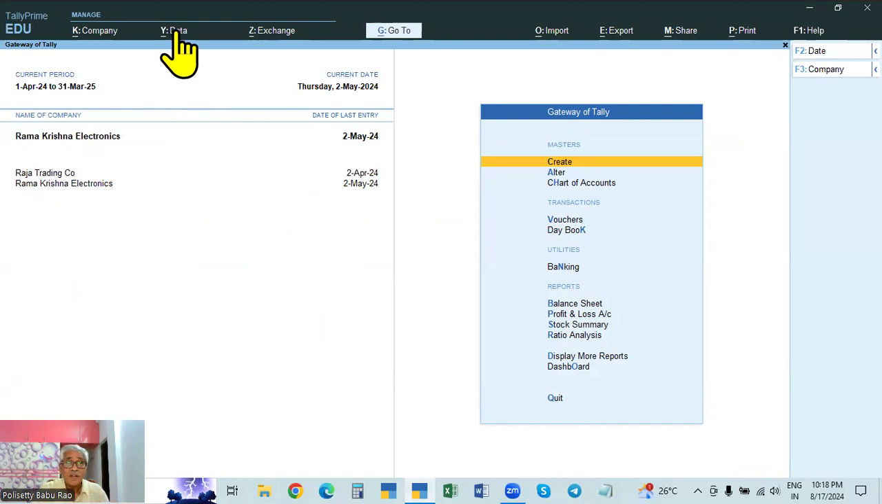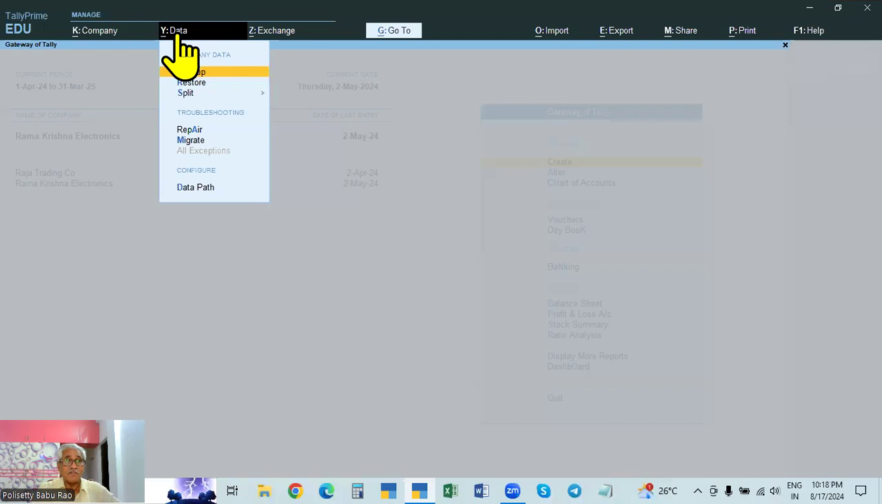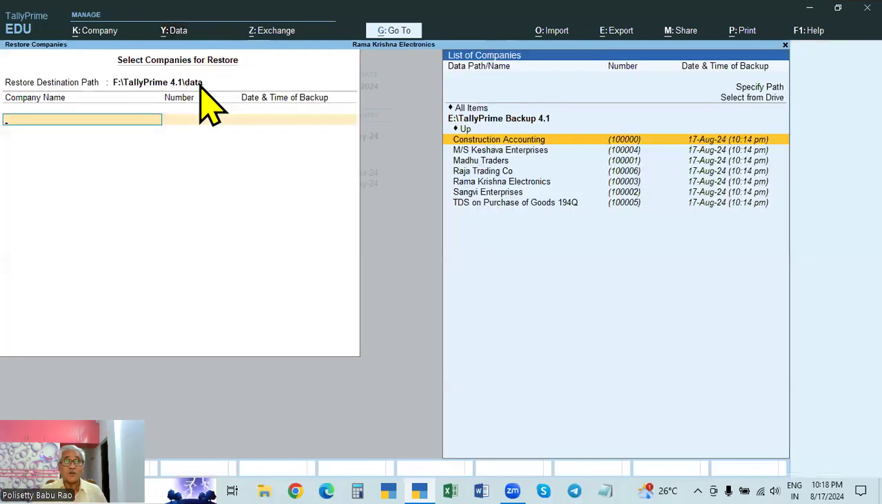So here you see, go to the same Alt Y, backup, and now we want to restore. So go to restore. Restore means from the backup folder, we have to bring it to the original path. The original path is empty. See, the original path is the restore destination path. Select the companies for restore.